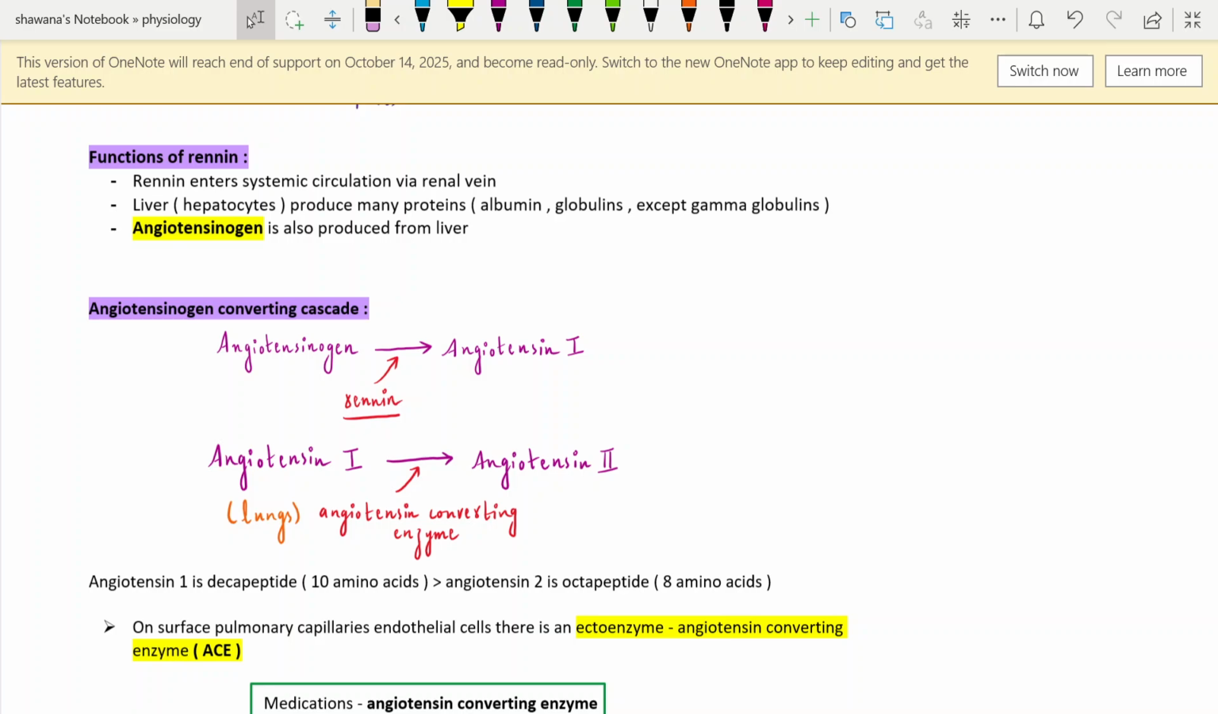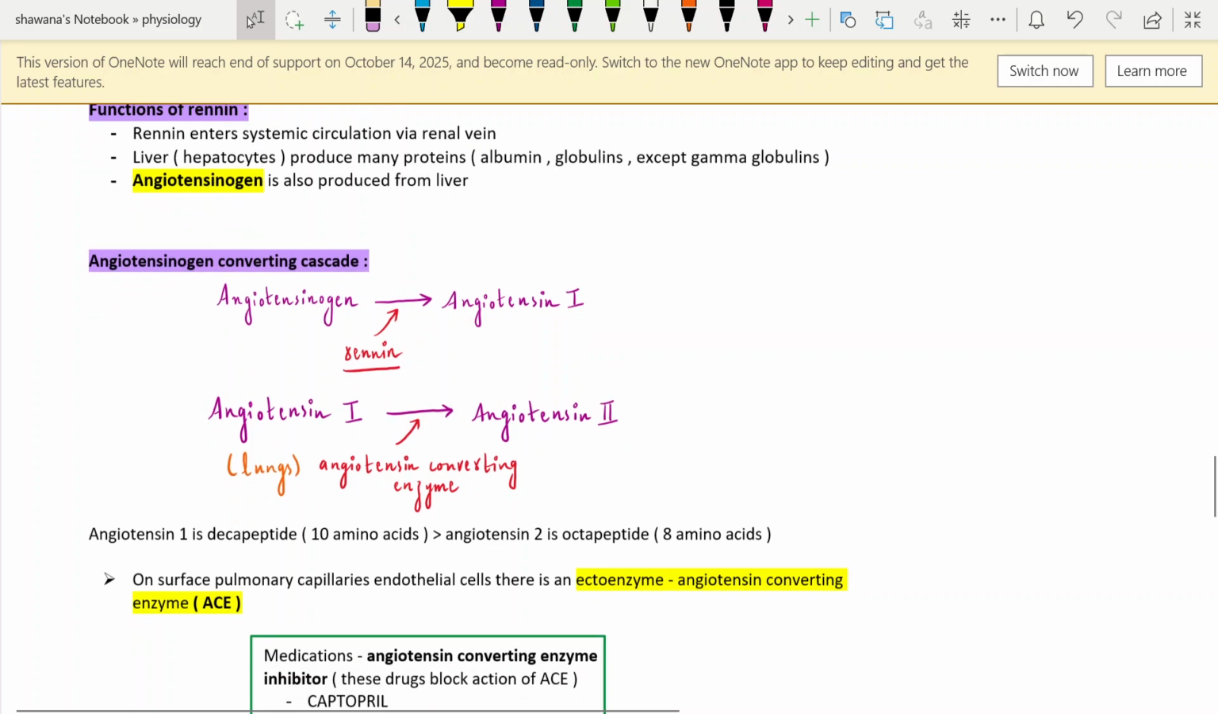The liver produces a lot of proteins, as you know, like albumins, globulins, fibrinogen, etc., except the gamma globulins. Gamma globulins are immunoglobulins produced by the plasma cells, right? Angiotensinogen is a precursor form of angiotensin. It is also produced in the liver.